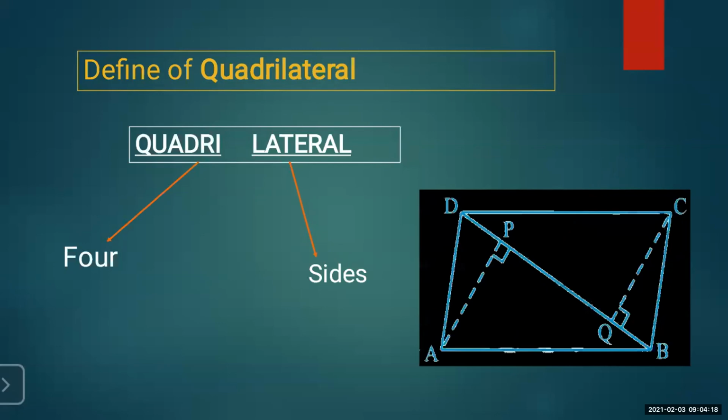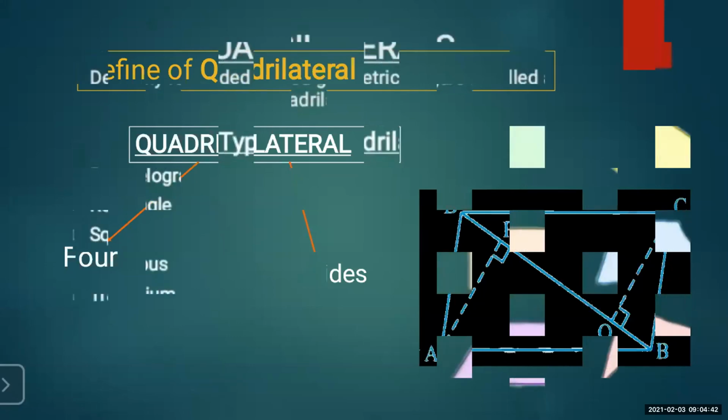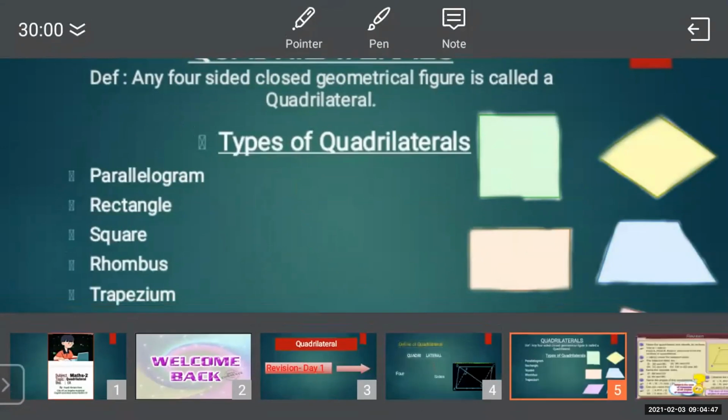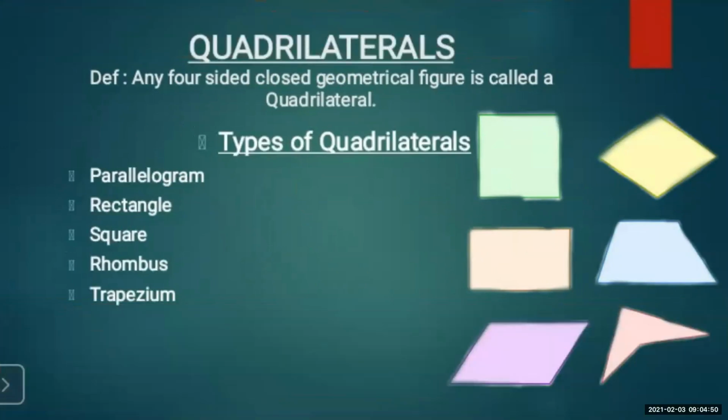I am stressing the word closed, because whatever 4-sided geometrical figure you draw, only when the 4 segments are joined is the quadrilateral formed. Any 4-sided closed geometrical figure is called a quadrilateral.